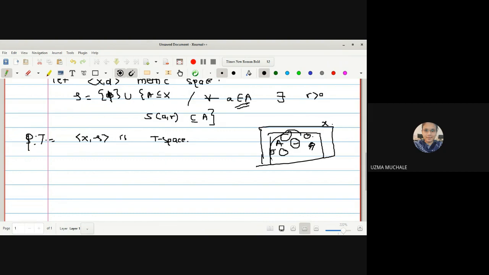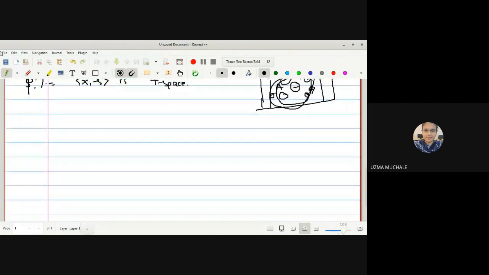Instead of A, you can consider A to be a ball, and then for every point of A, there should exist an open sphere which is contained in A. If this property holds, then we say that capital A is a member of tau. So I hope the idea is clear how to be a member of tau. There are two categories to be a member of tau: either it should be an empty set or it should contain the open sphere centered at a and radius r, and this should be true for every element a of capital A.